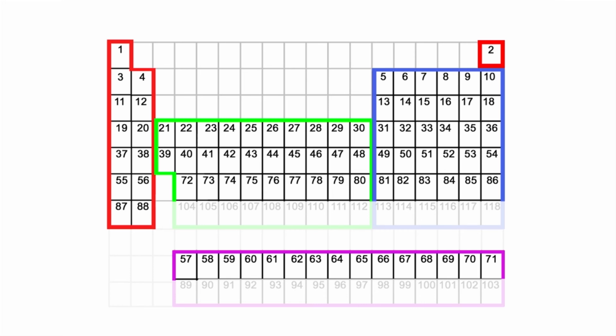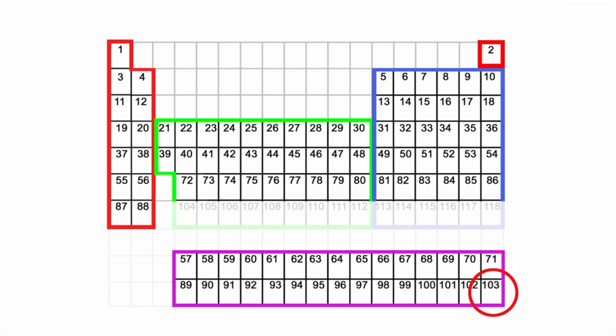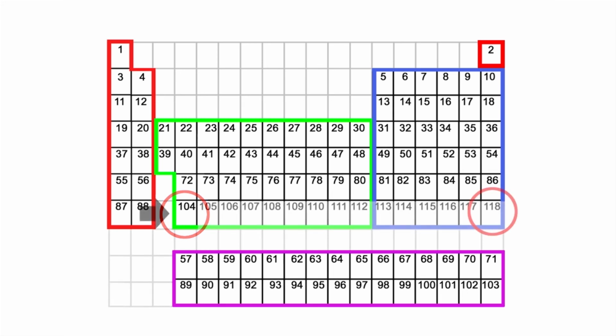To fill in box 89, we go to this box highlighted. We now continue filling this row up to box 103. This box highlighted now becomes box 104. We now continue up to box 118. We have now completed filling in all our atomic numbers.